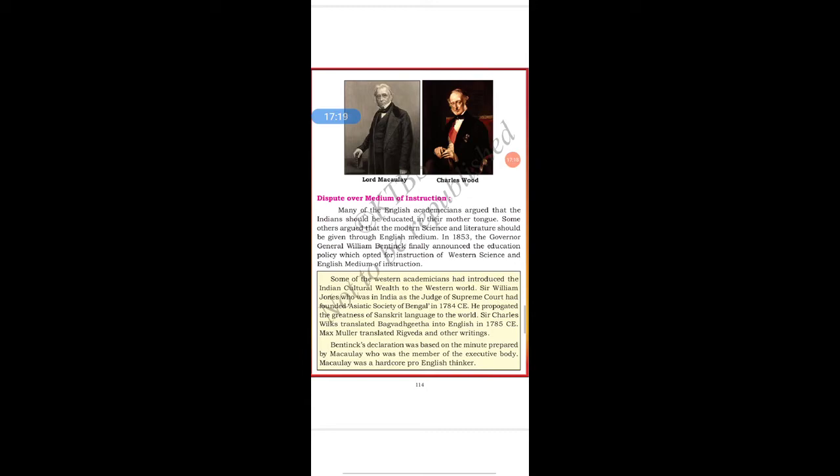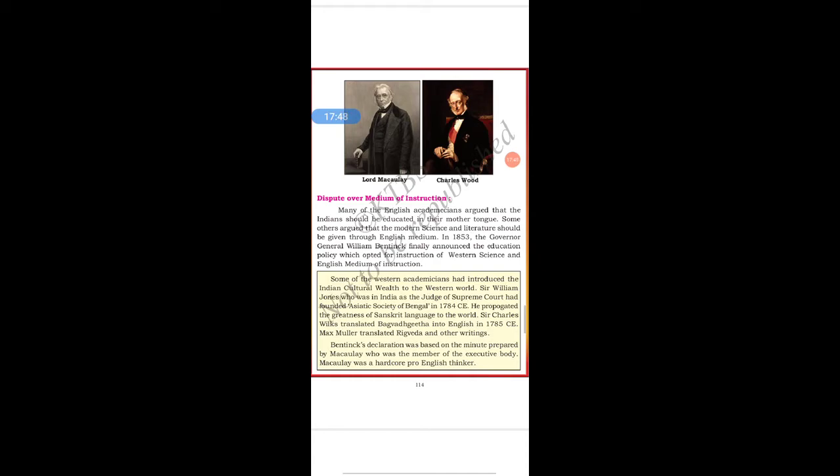Next, dispute over medium of instruction. Many English academicians argued that the Indians should be educated in their mother tongue. Some others argued that modern science and literature should be given through English medium. In 1853, the Governor General William Bentinck finally announced the education policy which opted for instruction of Western science and English medium of instruction.